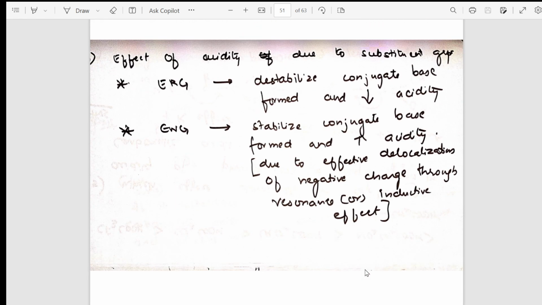Effect of acidity due to substituent groups. If electron releasing groups are there, what happens? If electron withdrawing groups are there, what happens?